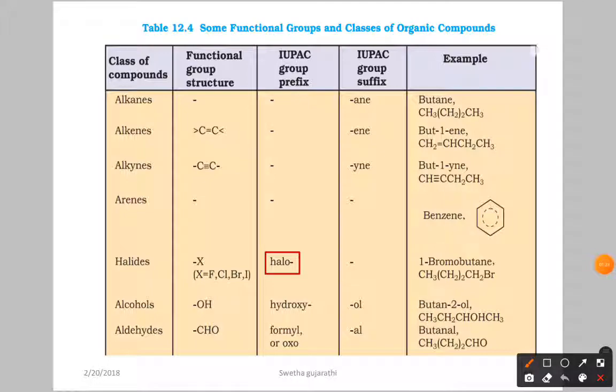Here these are the organic compounds. The functional group order is something I will discuss. You have to remember the class of compound, the functional group structure, and for IUPAC the prefix and the suffix. After that we have the example. I will go through all these things in priority order next.